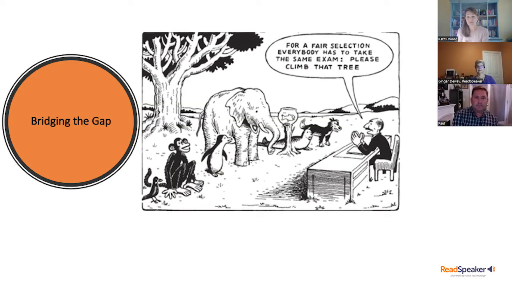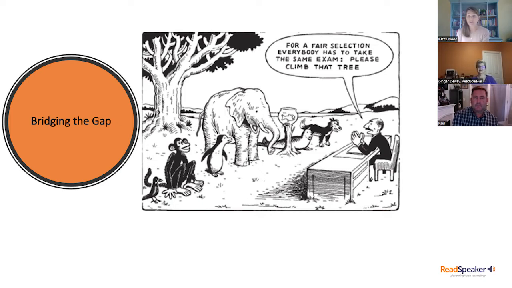This is one of Paul's favorite images, and I've gotten attached to it, so I like to use it in a lot of our presentations. When we talk about universal design for learning and helping all students, not just a few, I think this image really encompasses that frame of mind.